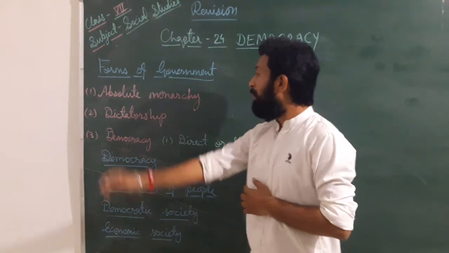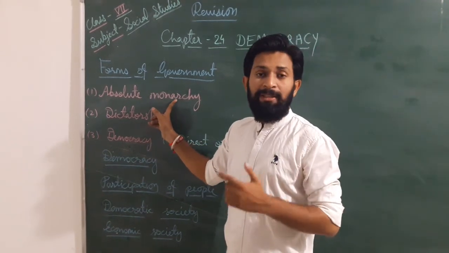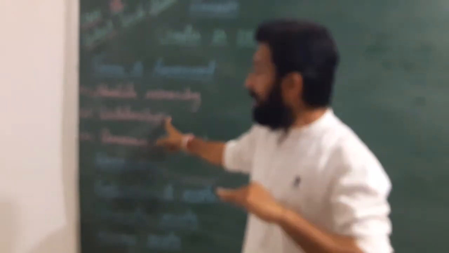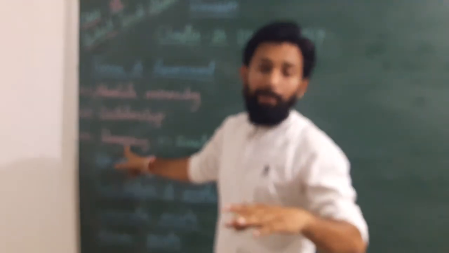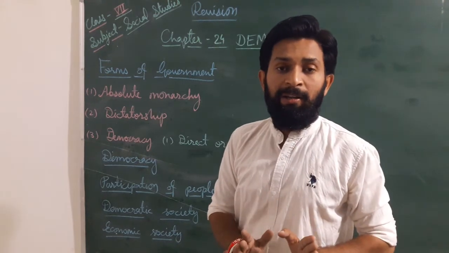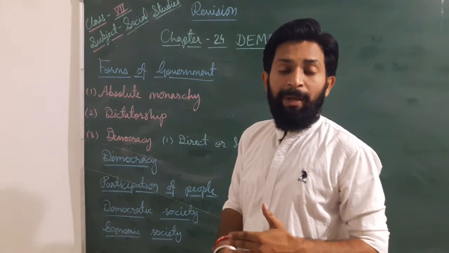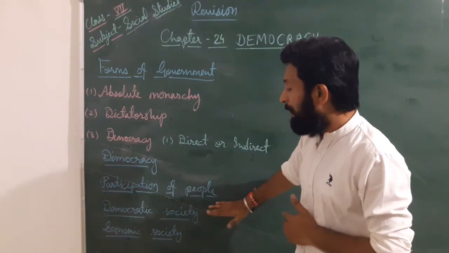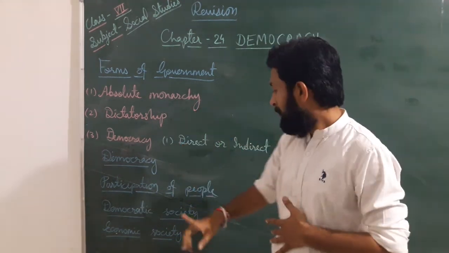Dear students, once again I am going to revise forms of government. There are three types. Absolute monarchy means rule by kings or queens. Dictatorship is rule by a powerful person. Democracy means representatives chosen by the people only, by the people, of the people, for the people, a beautiful definition given by Abraham Lincoln. Democracy means active participation of people. Without active participation of people, democracy will not succeed.